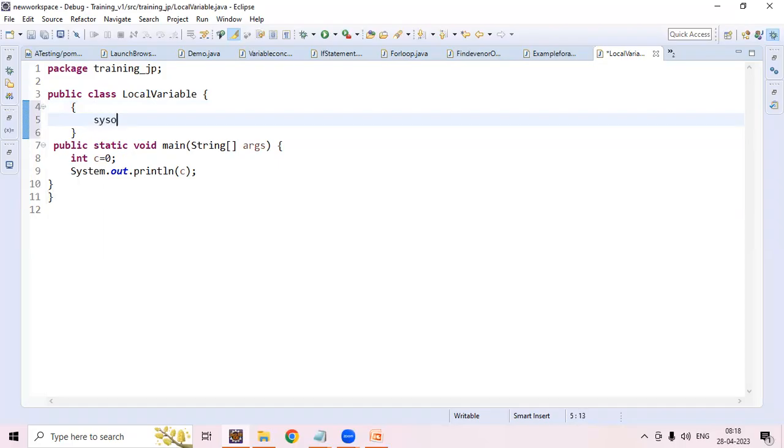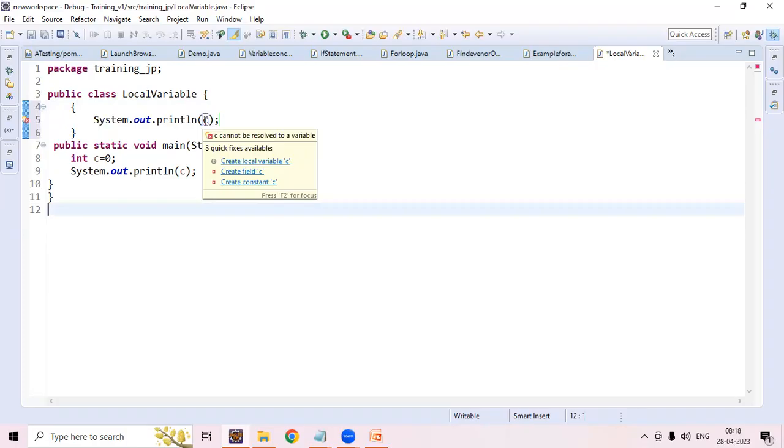Going forward we will discuss this block as well. I want to print this c value. You can see the error: create a c variable, because we cannot access a local variable outside the main method or method.